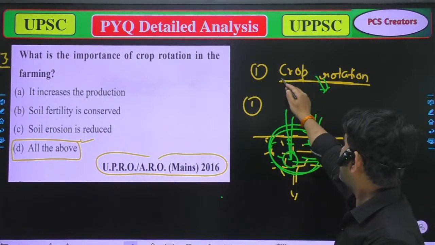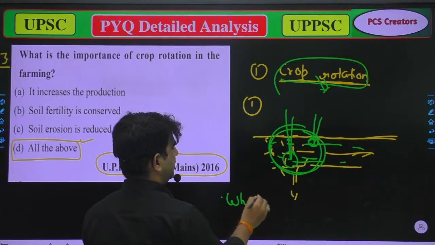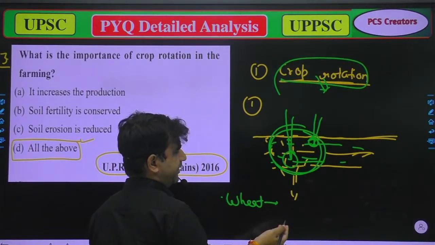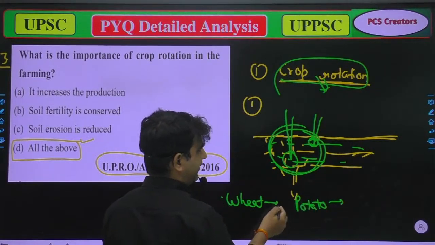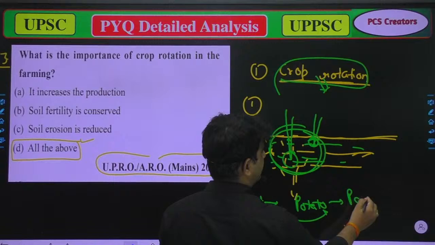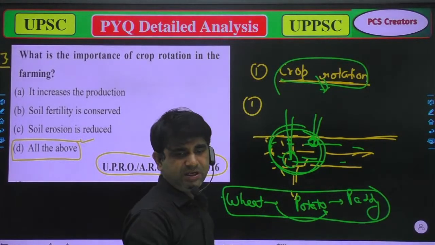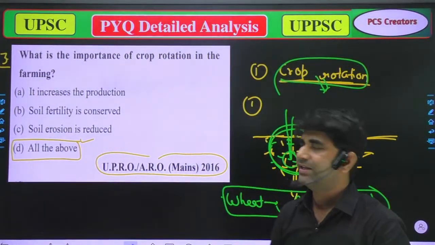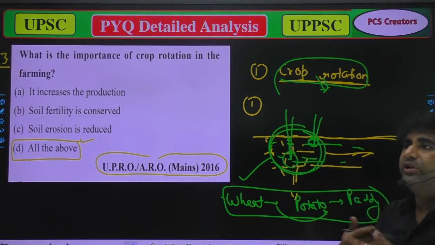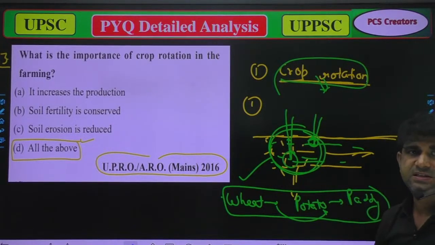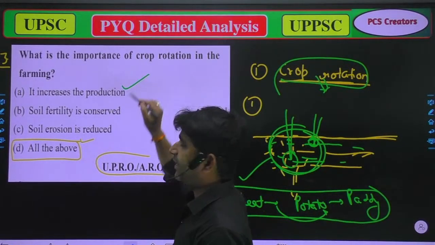In crop rotation, generally, suppose we have wheat, then potato or any other vegetable, and after that paddy. This type of sequencing in an agricultural field is crop rotation, which means we rotate crops on the basis of necessity. So it increases the production. Yes, it's true, because it increases the production.